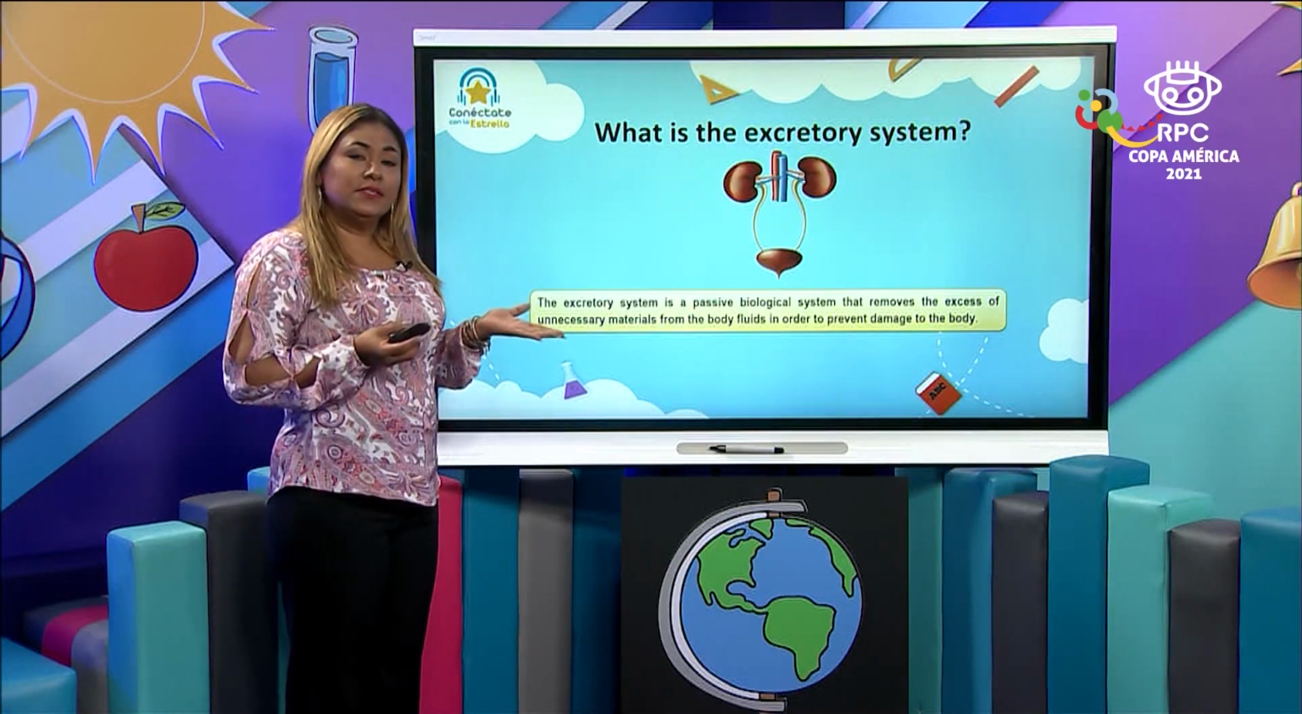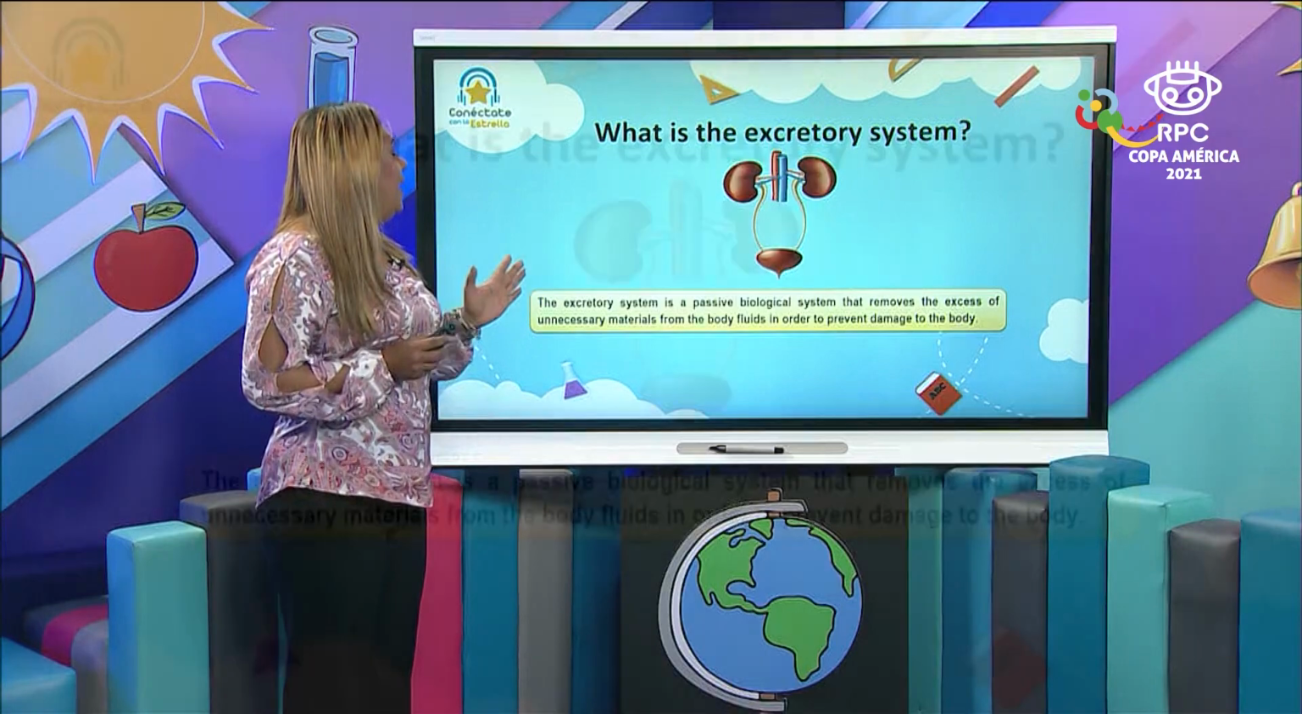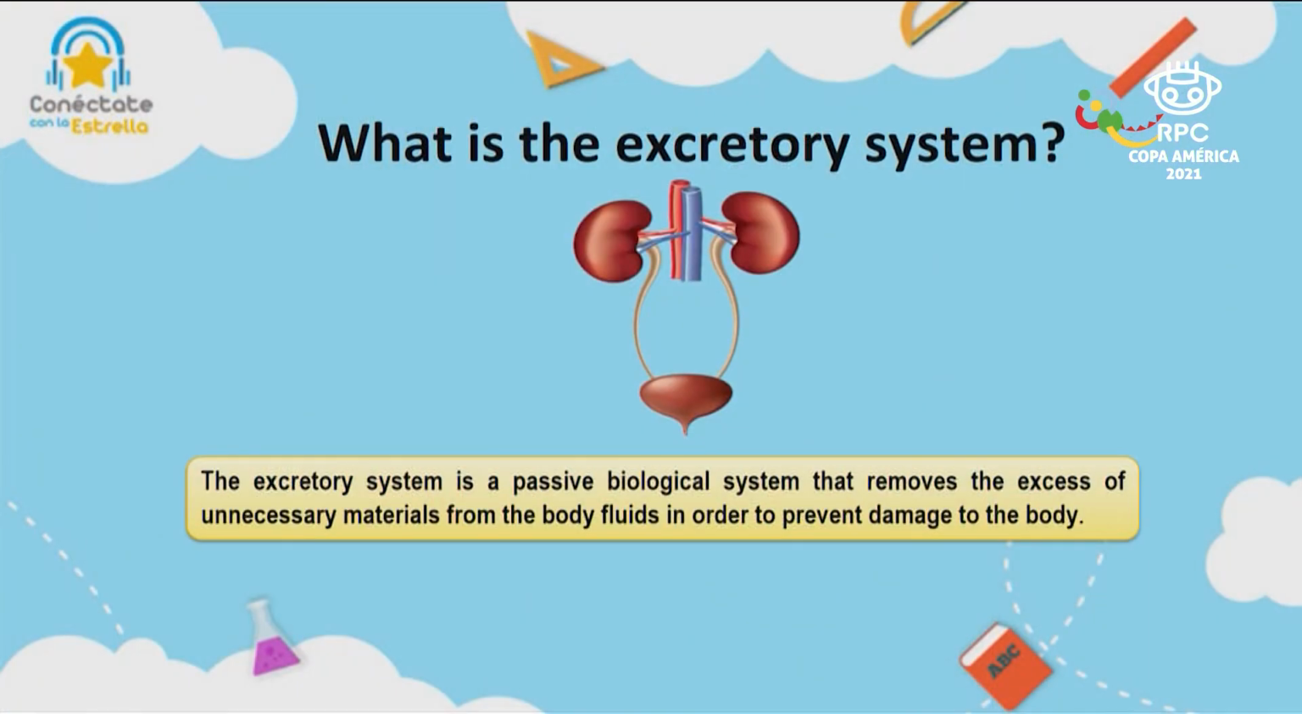What is the excretory system? The excretory system is a passive biological system that removes the excess of unnecessary materials from the body fluids in order to prevent damage to the body.